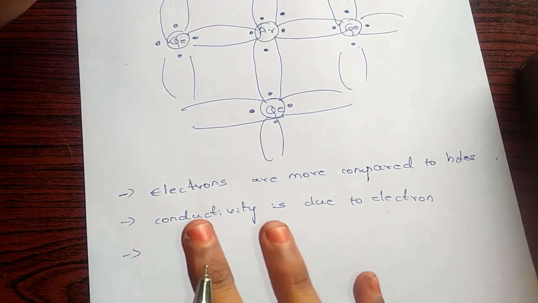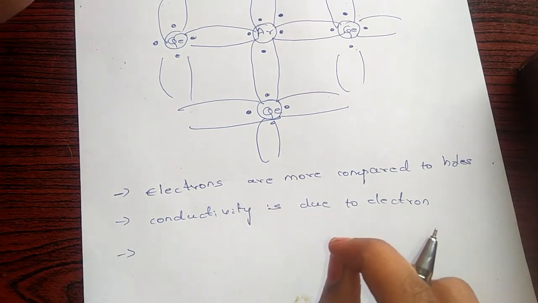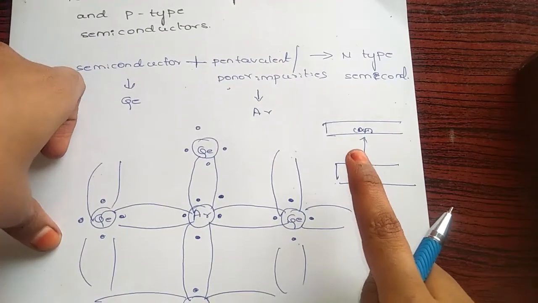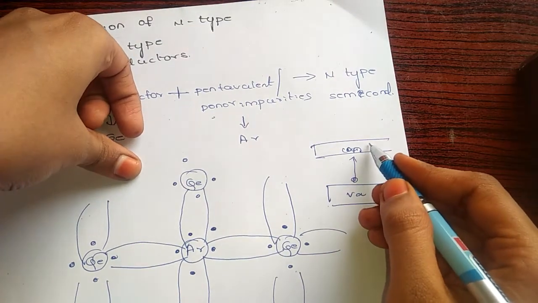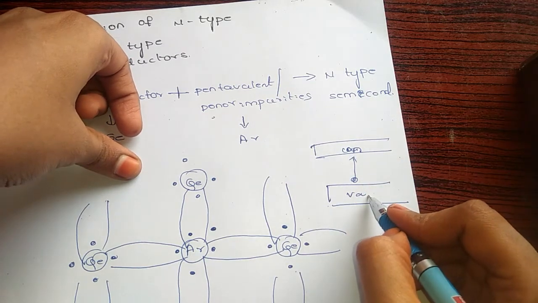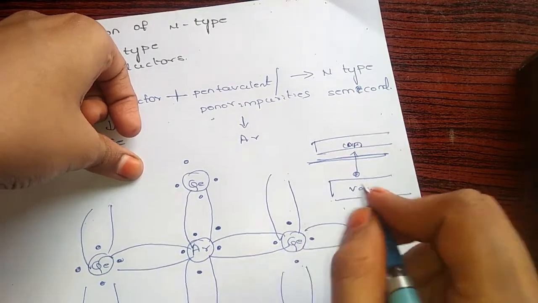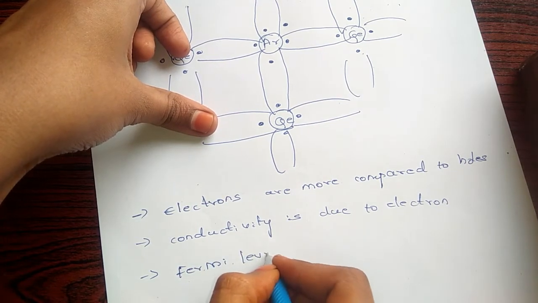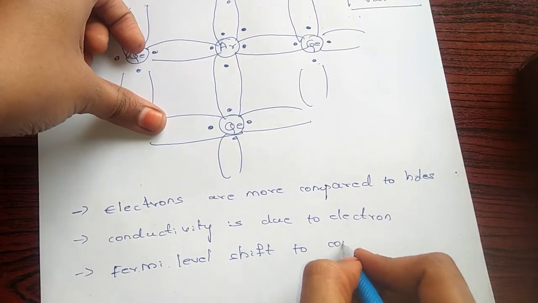We know the Fermi level. What is the Fermi level? It is the level that shifts according to weight. The electrons are more, which means the conduction band has more weight than the valency band. So the Fermi level shifts towards the conduction band rather than the valency band.